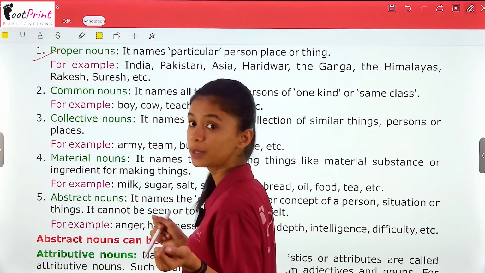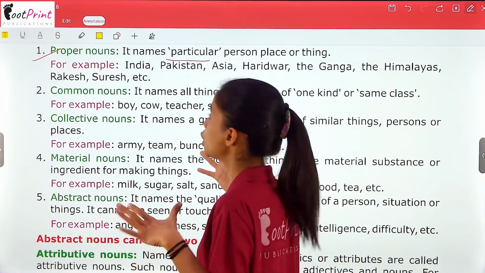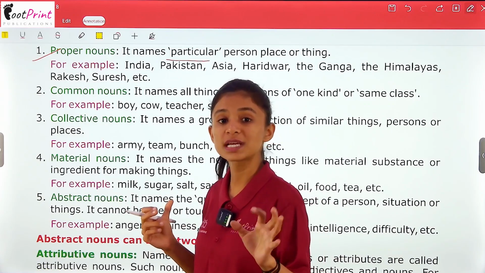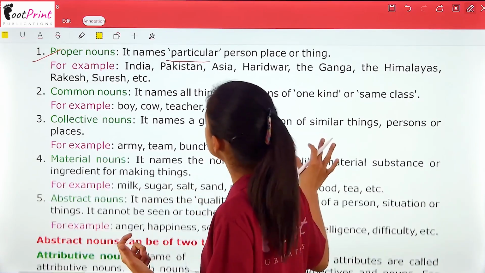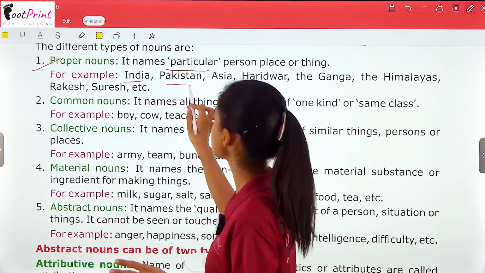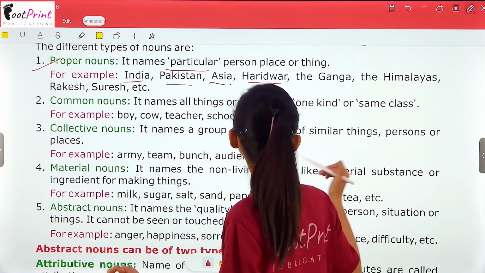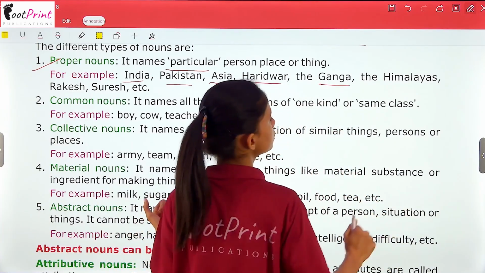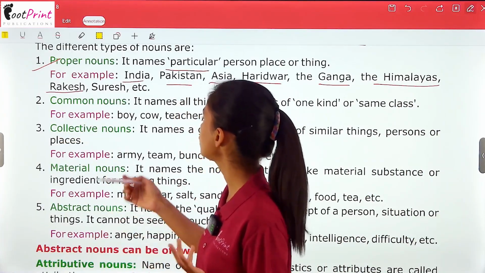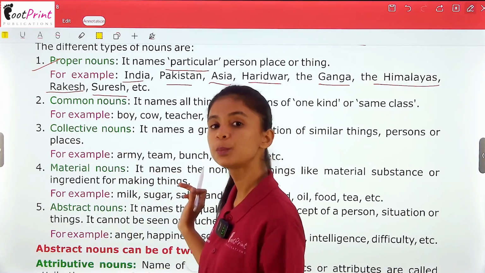First one is proper nouns. What is a proper noun? It names a particular person, place or thing. It is the name of a person, place or thing which has a particular name, not a general one. For example, India is the name of a particular country, right? Pakistan, again a country. Asia is a continent. Haridwar is a city. Ganga is a river, and the Himalayas is the name of a mountain. Rakesh, name of a man. Suresh, again name of a person, etc. All these are examples of proper nouns.